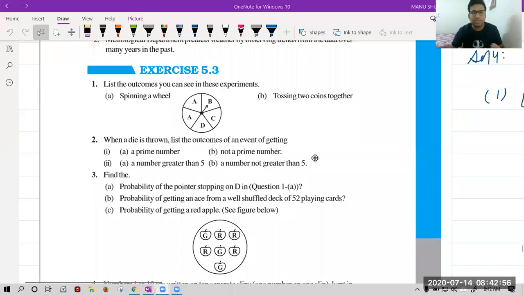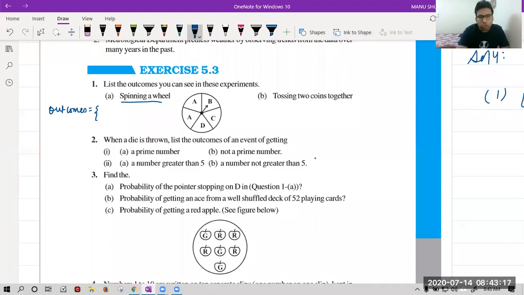Okay, so let's start the discussion on exercise 5.3. Question 1: list the outcomes you can see in these experiments. We have a spinning wheel in front of us. You have to write all the outcomes which are possible. Please tell me what are the possible outcomes in this case.